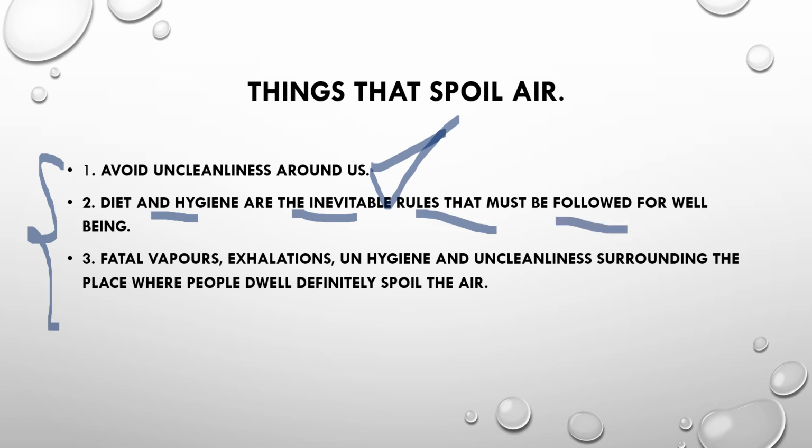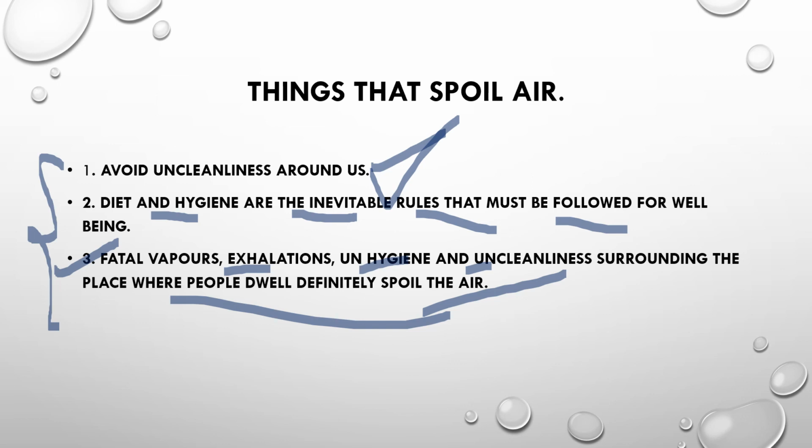So air, as I said earlier, and again it is repeating, the air, diet and hygiene must be in good manner for well-being. Fatal vapors, exhalations, unhygiene and uncleanliness surrounding the place where people dwell definitely spoil the air. Closed dwellings, closed rooms, littering, kitchen waste.